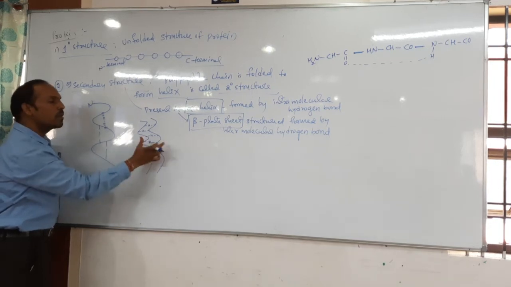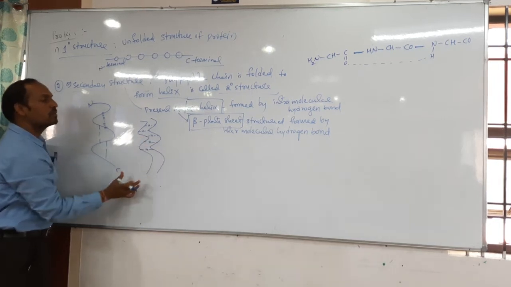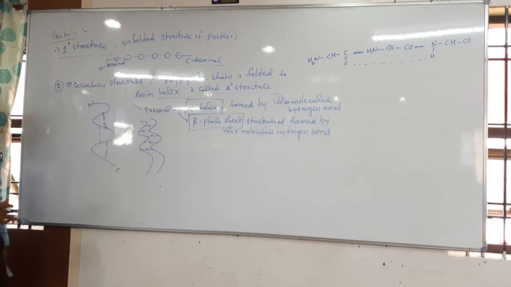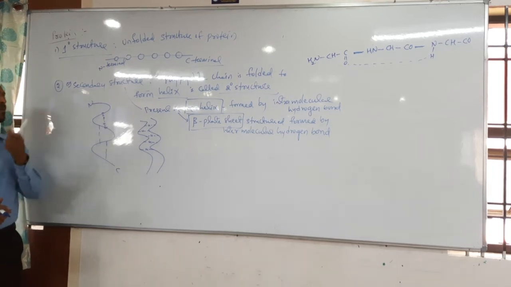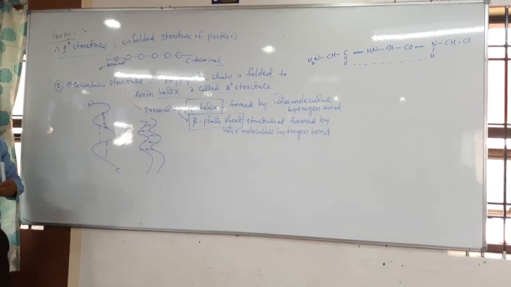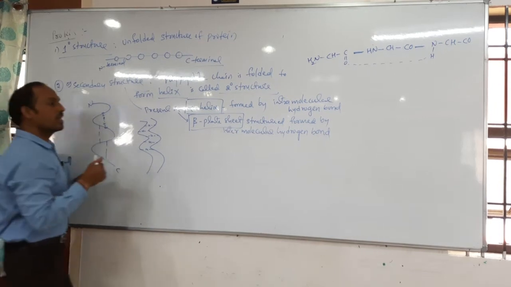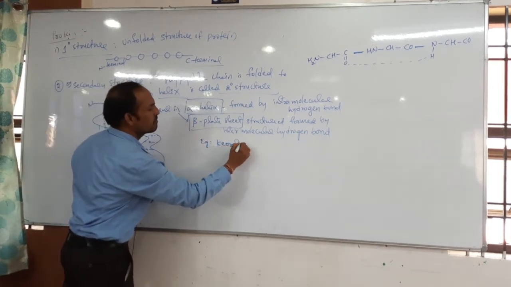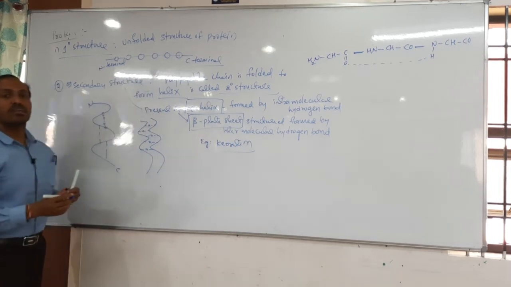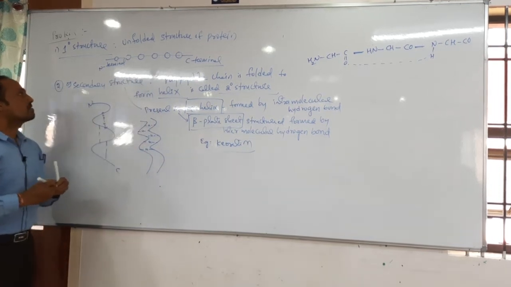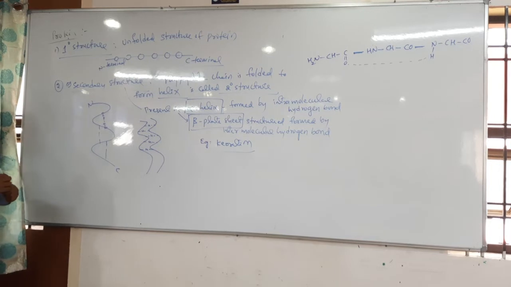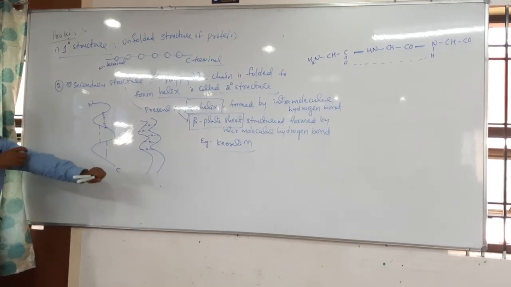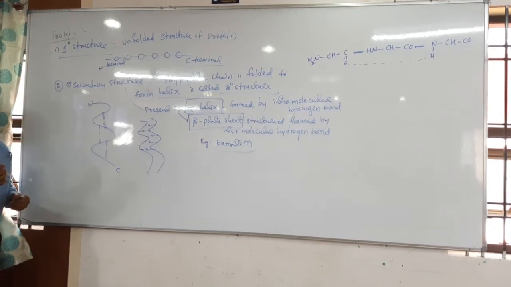So in between the polypeptide chain, if the hydrogen bond is formed, that is called a beta pleated sheet. We can observe these beta pleated sheets in the example of keratin. Keratin is the best example for the secondary structure of the protein. You already know where keratin is present.